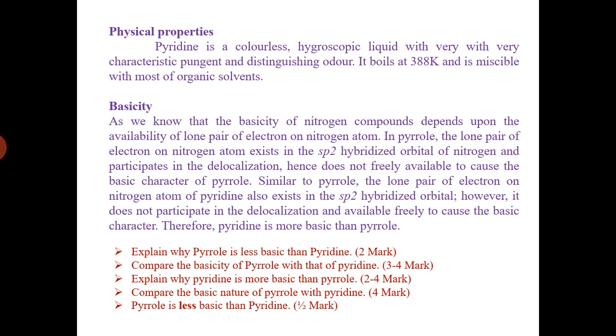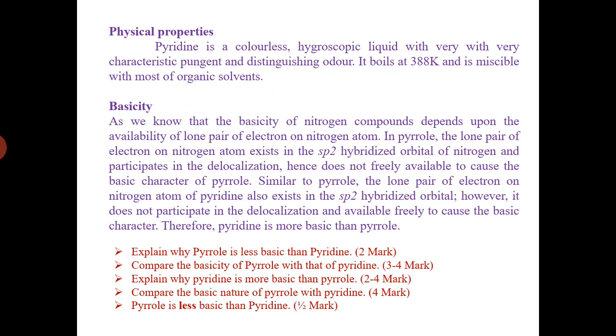As we know, the basicity of a nitrogen compound depends upon the availability of the lone pair of electrons on the nitrogen atom. In pyrrole, the lone pair of electrons on the nitrogen atom exists in the sp2 hybridized orbital of nitrogen and participates in the delocalization, hence is not freely available to cause the basic character of pyrrole.